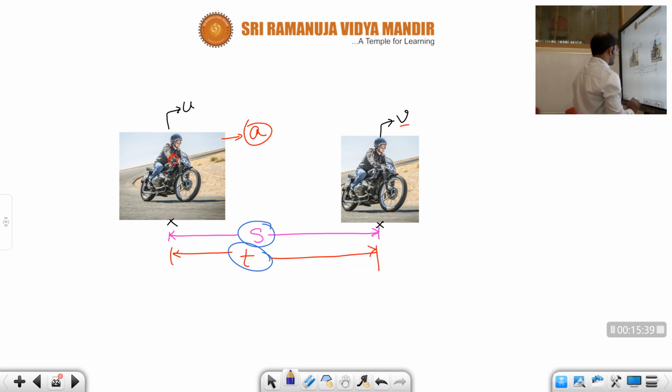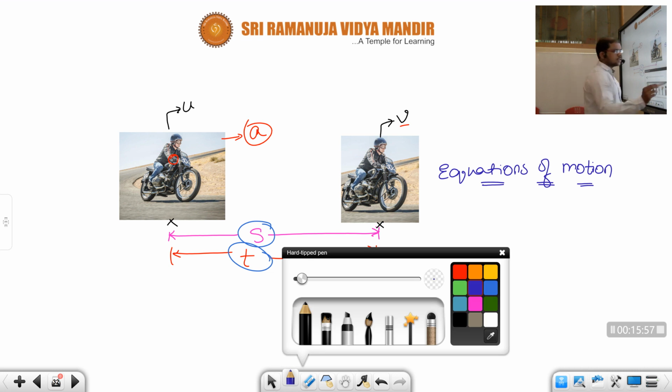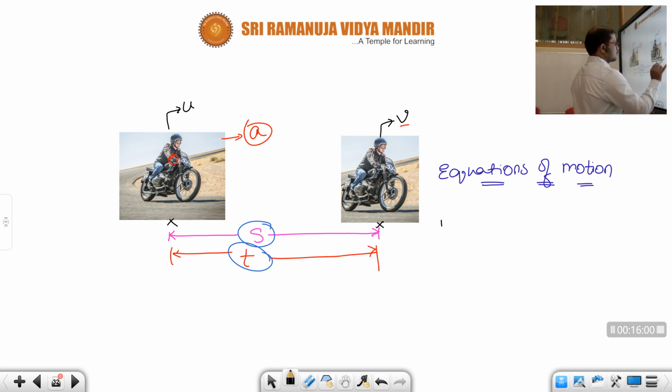See, children, here we get the equations of motion. Okay, children. So the first equation: s is equal to ut plus half at square.